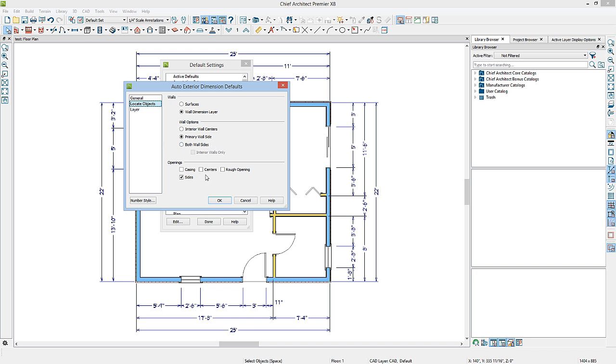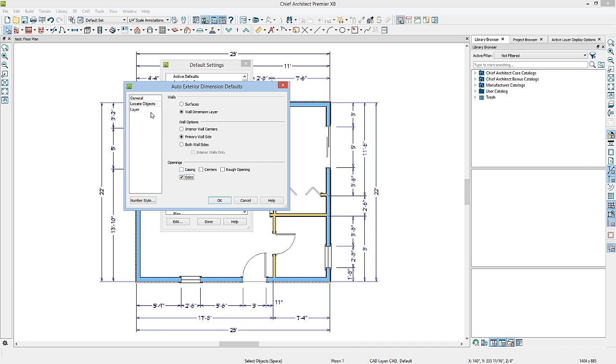You can also dimension to your openings, your doors and windows. Right now it's set to dimension to their sides. You can dimension to their casings, centers, or rough openings. If you don't want your automatic dimensions to locate your windows at all, you can simply uncheck all of the boxes. These default settings will only affect the automatic exterior dimensions.